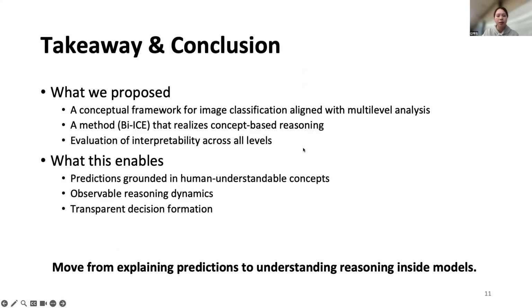And this enables predictions grounded in human-understandable concepts, makes decision formation transparent, and makes the reasoning dynamics observable. Overall, our work shifts interpretability from explaining predictions after they are made to understanding how reasoning forms inside models.